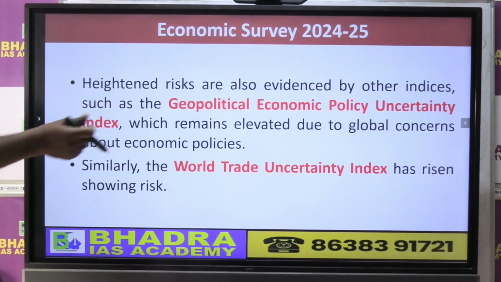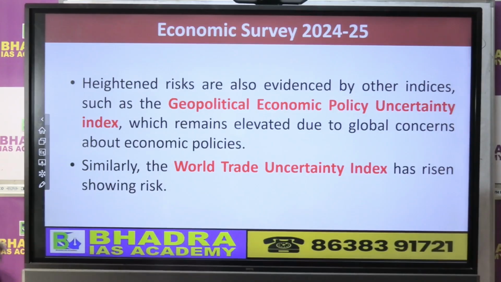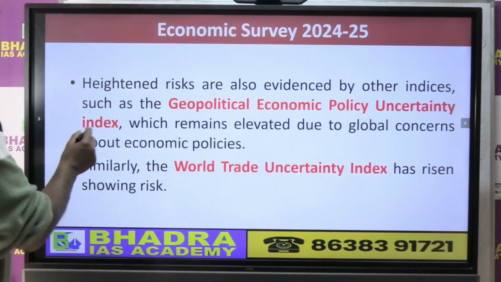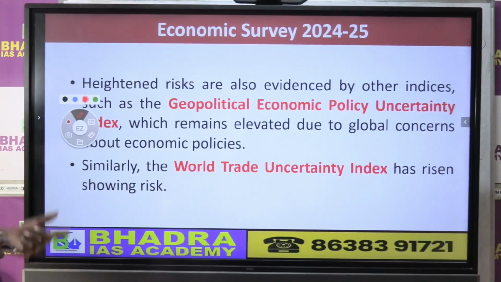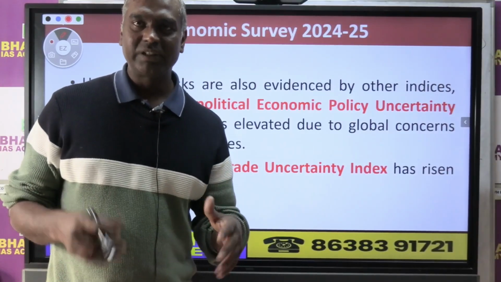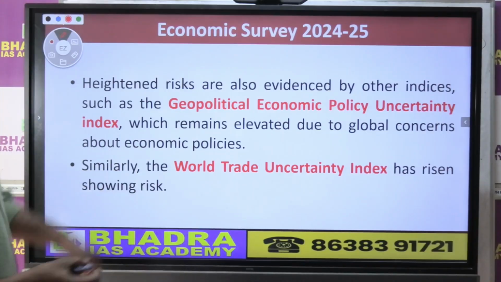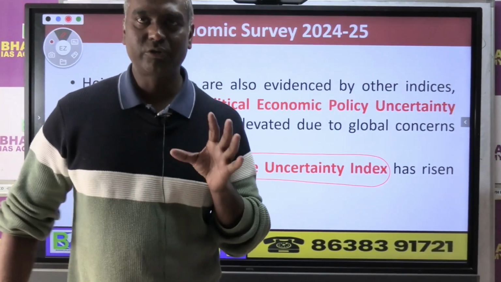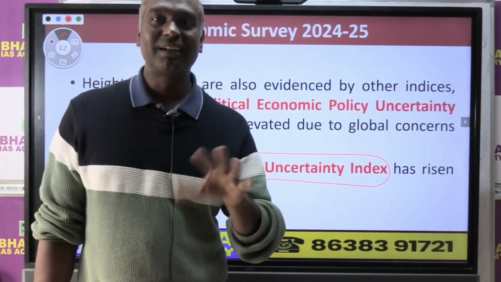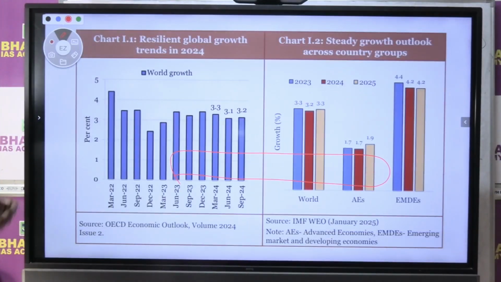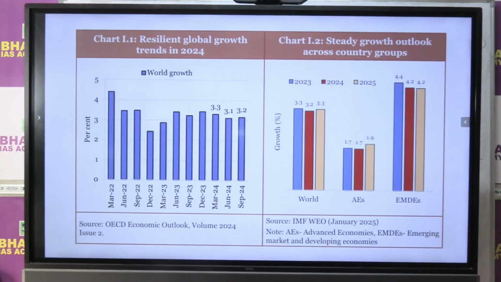Other than that, the risk is also estimated by some other global index, what we call the geopolitical economic policy uncertainty index, which shows that the geopolitical tension in the world between countries was rather high, which also affected the global economy, as well as the world trade uncertainty index, right? So all these basically show there was a lot of uncertainty in the world about economic growth and prospects, right?